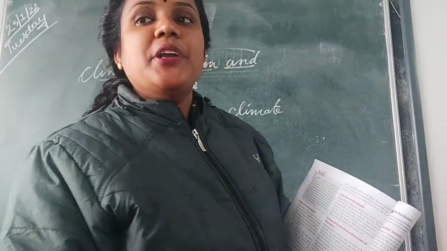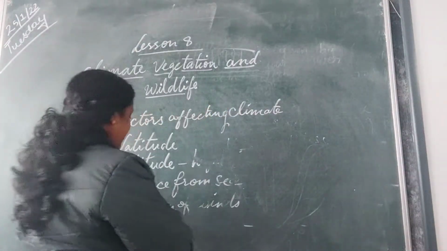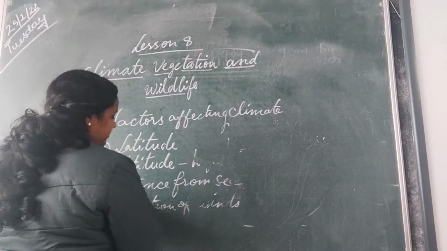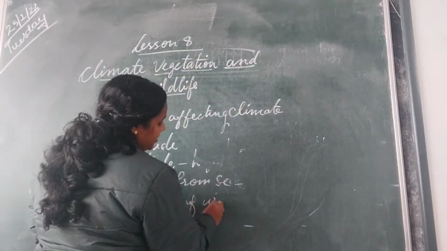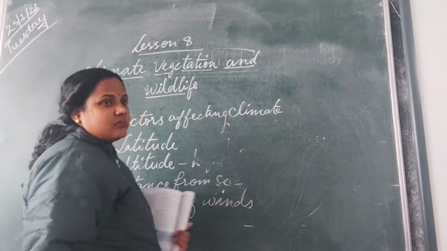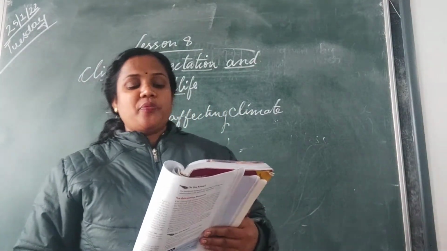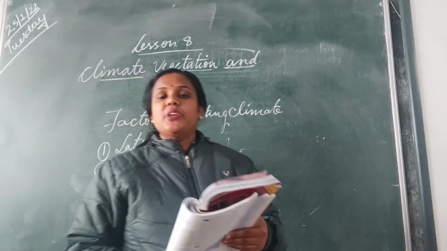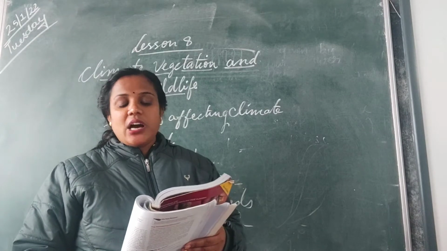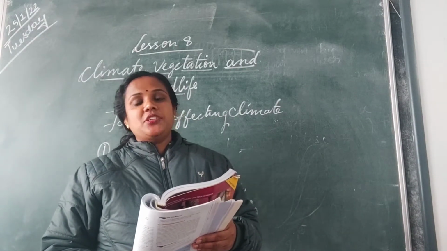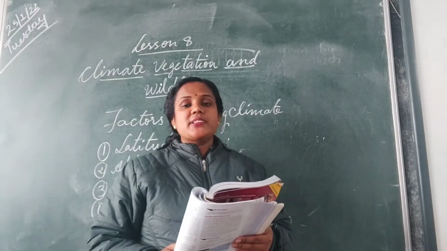Another factor why we have different types of climate is the direction of the winds. Direction of the winds means the winds blow from different directions. On page number 178 you have winds blowing from different directions on the surface of the earth. We have westerlies, southwest winds, northern winds. However, the winds keep changing due to various reasons. So these wind directions keep changing. They do not blow in the same direction.